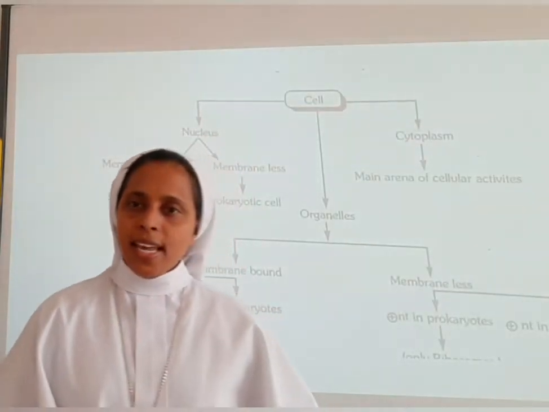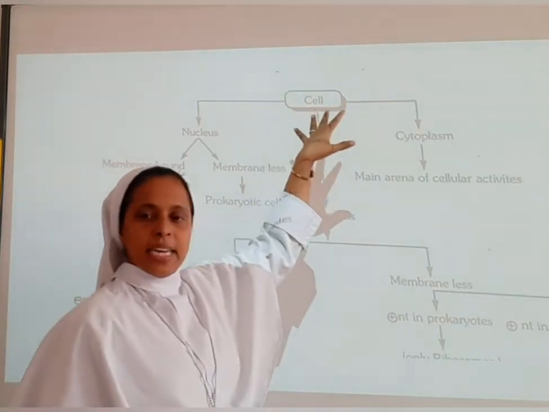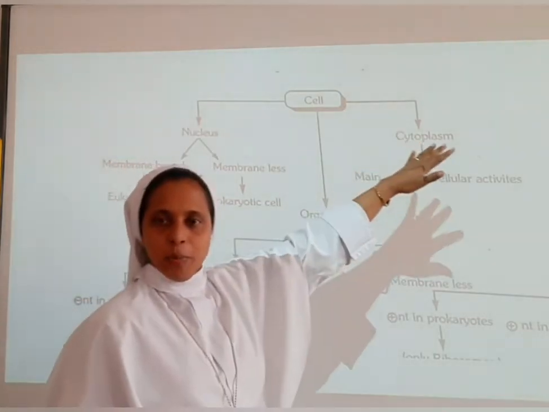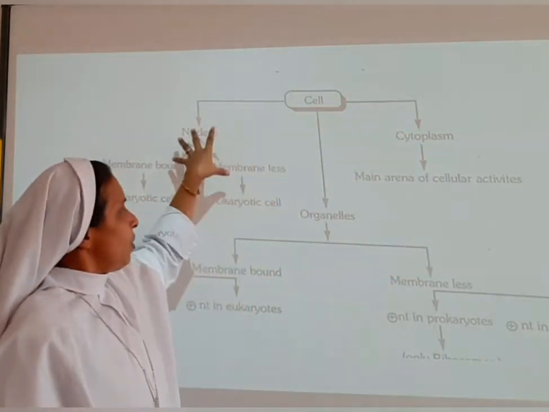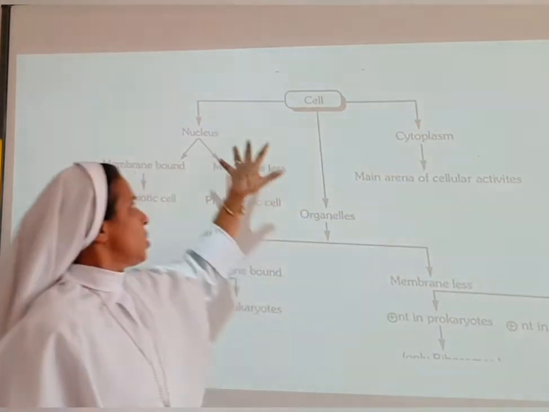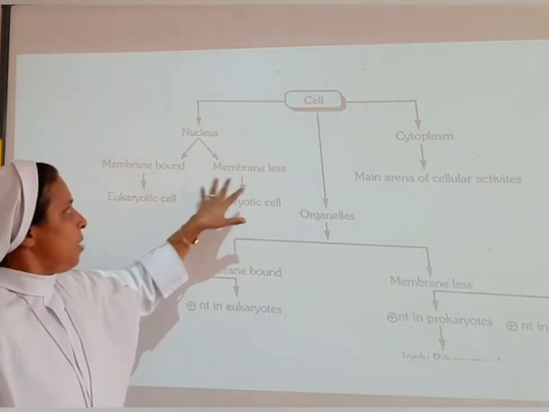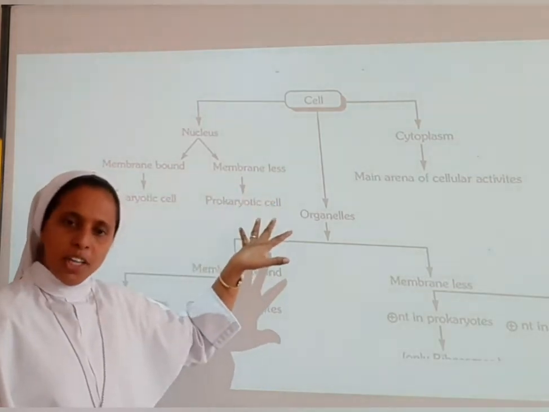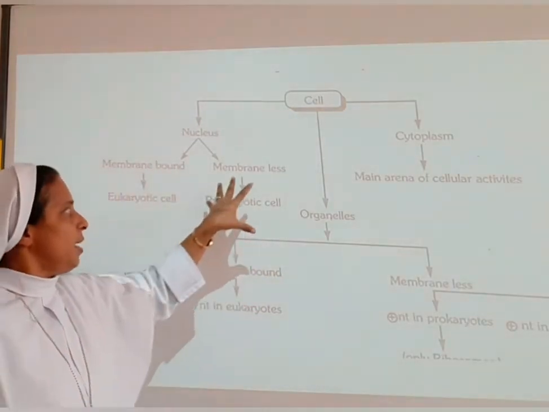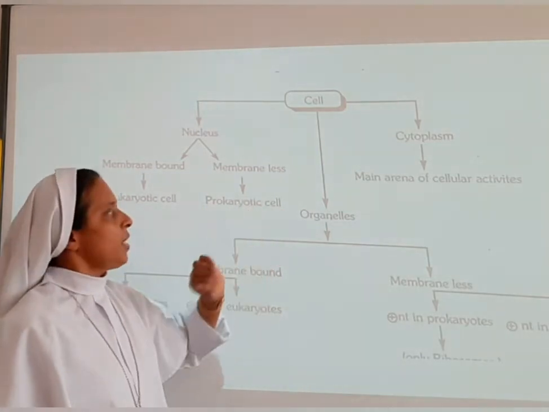So inside the cell, what are the parts? In the cell we have the nucleus, organelles and cytoplasm. In the nucleus, if it is membrane bound, it is a eukaryotic cell, and if it is membraneless, it is a prokaryotic cell.